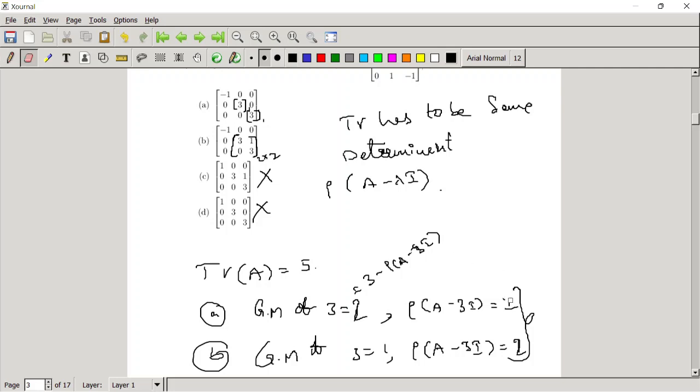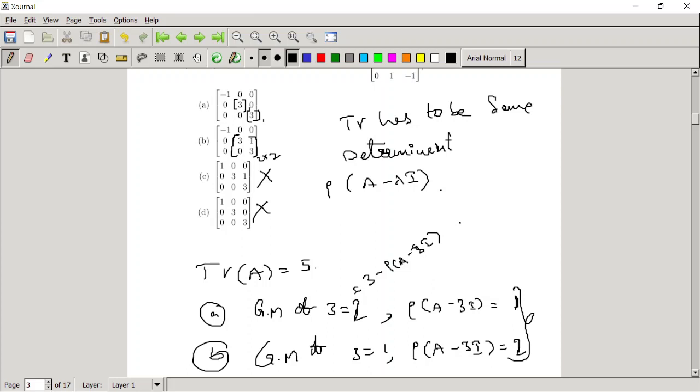For a real symmetric matrix, the eigenvectors corresponding to distinct eigenvalues are orthogonal. But if the eigenvalues are the same, is this result also true? For a real symmetric matrix, can we also say that the eigenvectors corresponding to the same eigenvalue are orthogonal? No, need not be. Need not be.